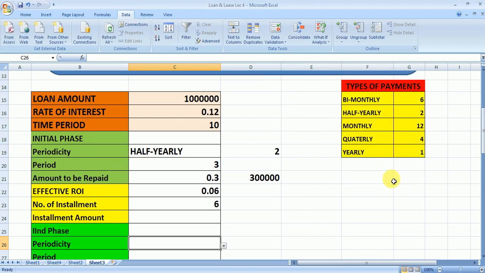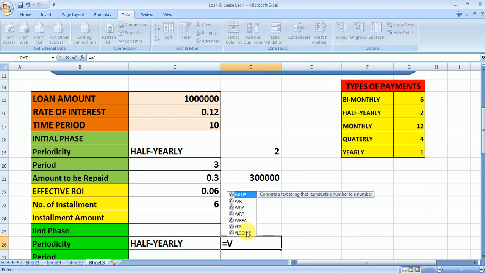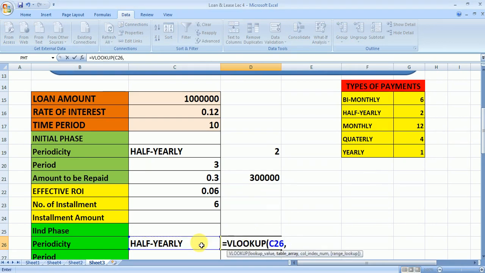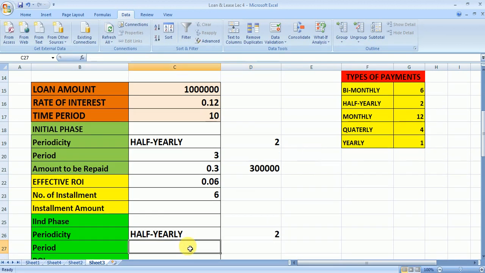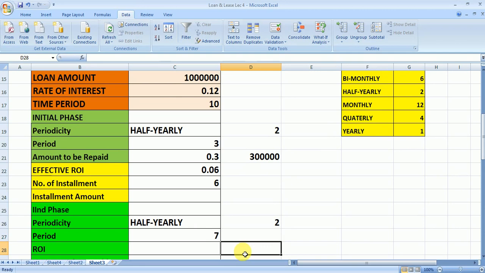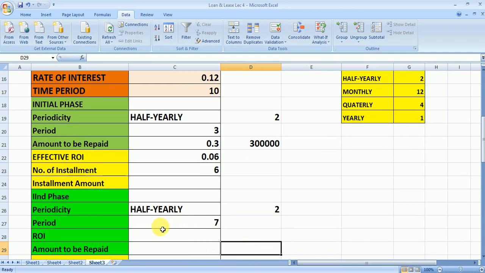Okay, so here the periodicity option is here. Again I am using the VLOOKUP to reflect the choices. So again this value from this table and value of column number 2. Fine. Now the period will be 7, because 3 in the initial phase and the rest balance left is 7, so that will be in the second phase. Now the ROI is reduced by 1%, so new ROI will be 11, and the amount to be repaid will be equals to 70%.